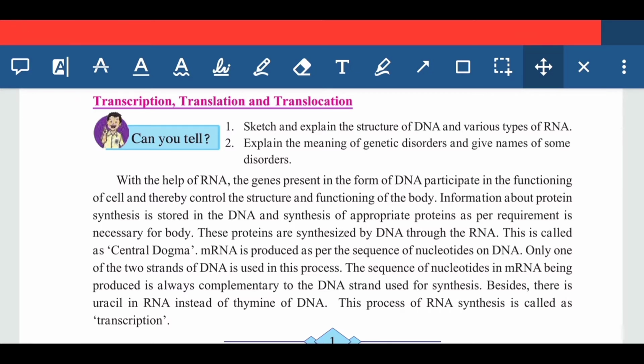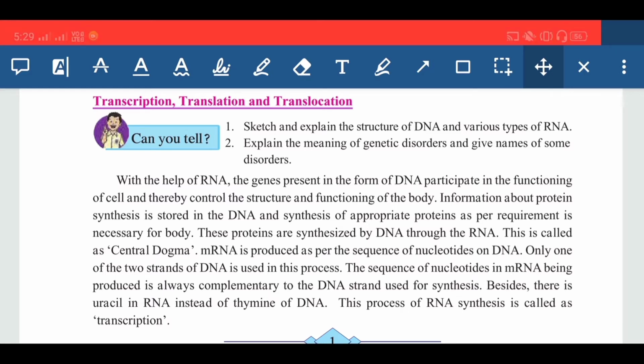Let us discuss. With the help of the RNA, the genes present in the form of DNA participate in the functioning of the cell and thereby control the structure and the functioning of the body.